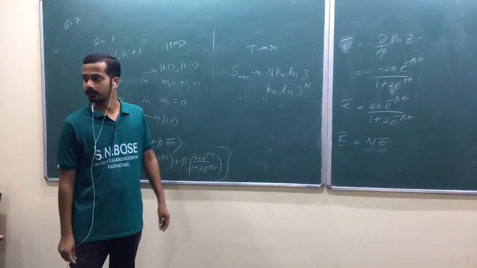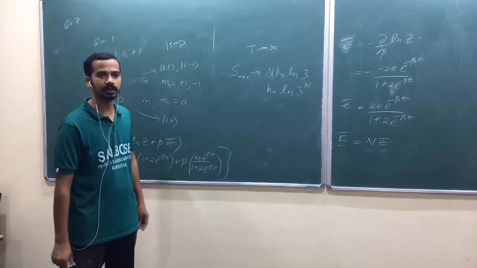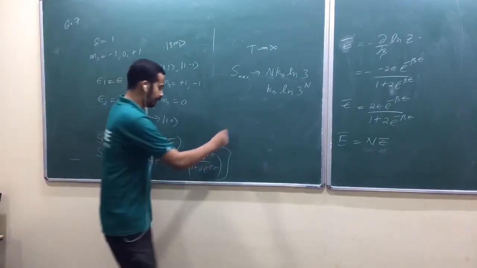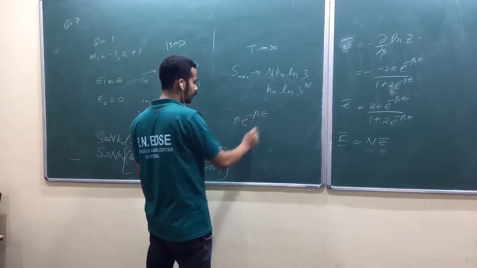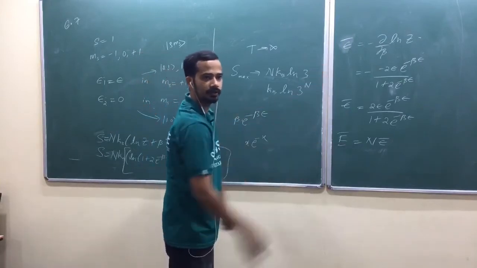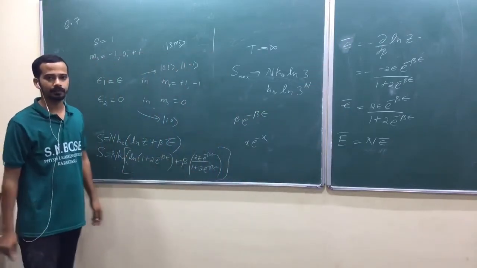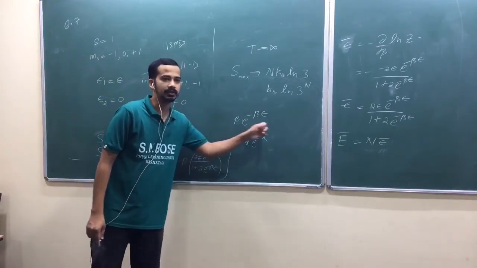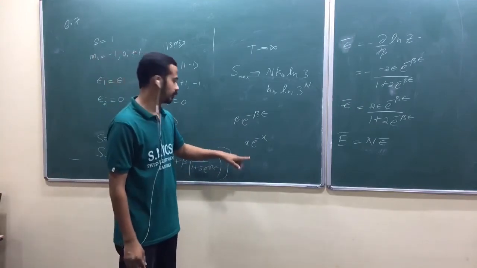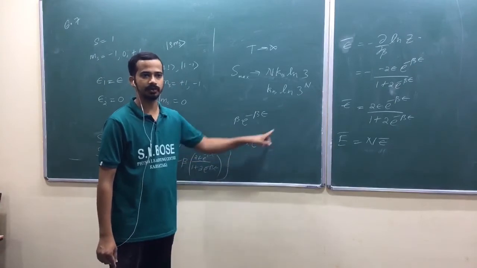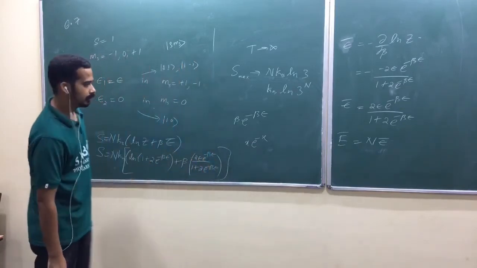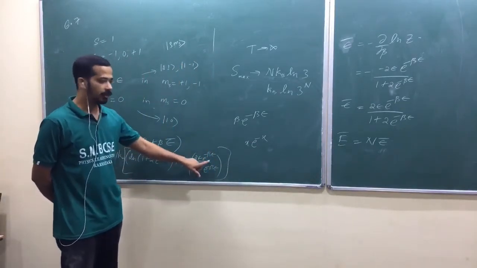Exponential is always dominating actually. Yeah, that's correct. Exponential will drag that one to 0. Is that okay? Beta into e raised to minus beta E. Just try to plot the x e power minus x curve. You know how it would look? It will go to 0 when x tends to infinity. You should know the nature of that graph. I think we had a similar thing in the case of the hydrogen atom wave function, isn't it? R into e power minus something r. That will go to 0 when it tends to infinity. Yeah, exponential is dominating, so remember that fact.